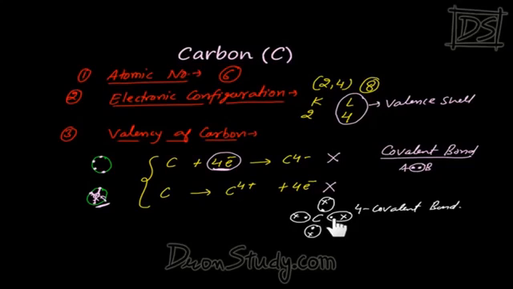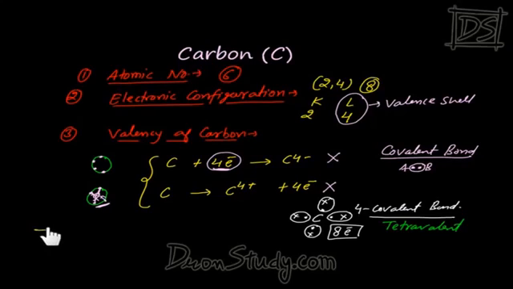Here in the carbon's valence shell, 2 plus 2, 4, 4 plus 2, 6 and 6 plus 2, 8 electrons are completed. In this manner, carbon neither gains electrons nor loses any electrons. Rather, it shares electrons and by sharing it makes 4 covalent bonds. And as carbon is forming 4 covalent bonds here, that's why we say that carbon is tetravalent in nature.